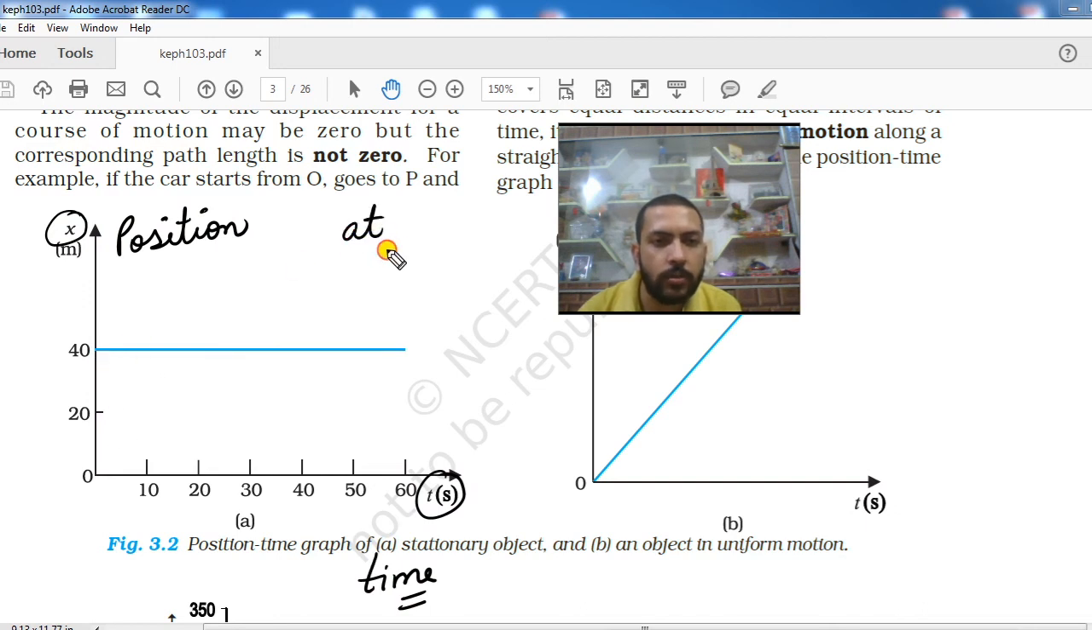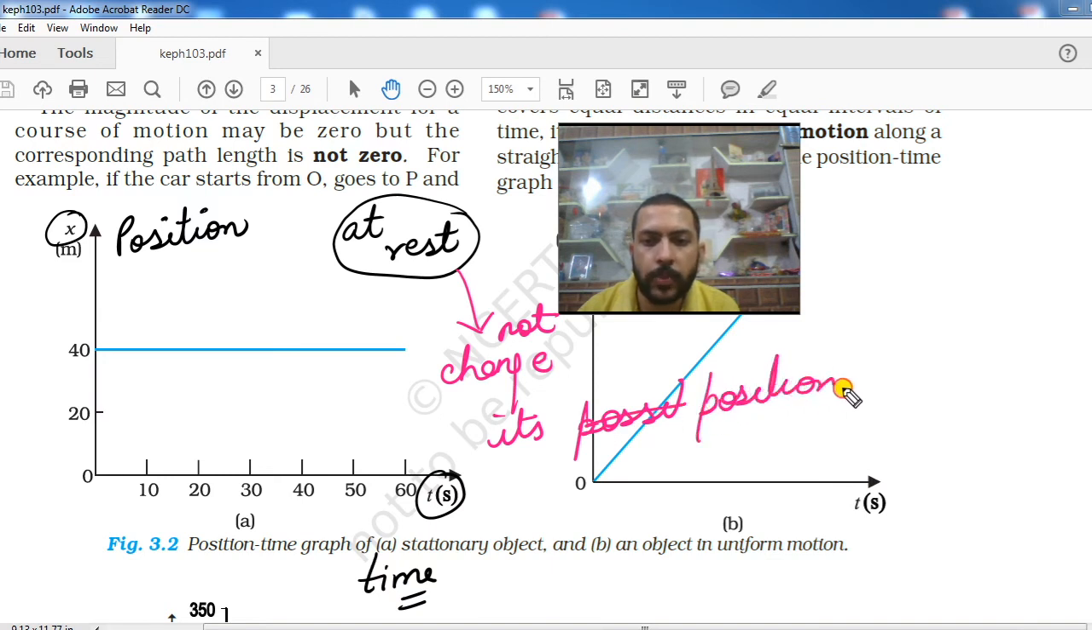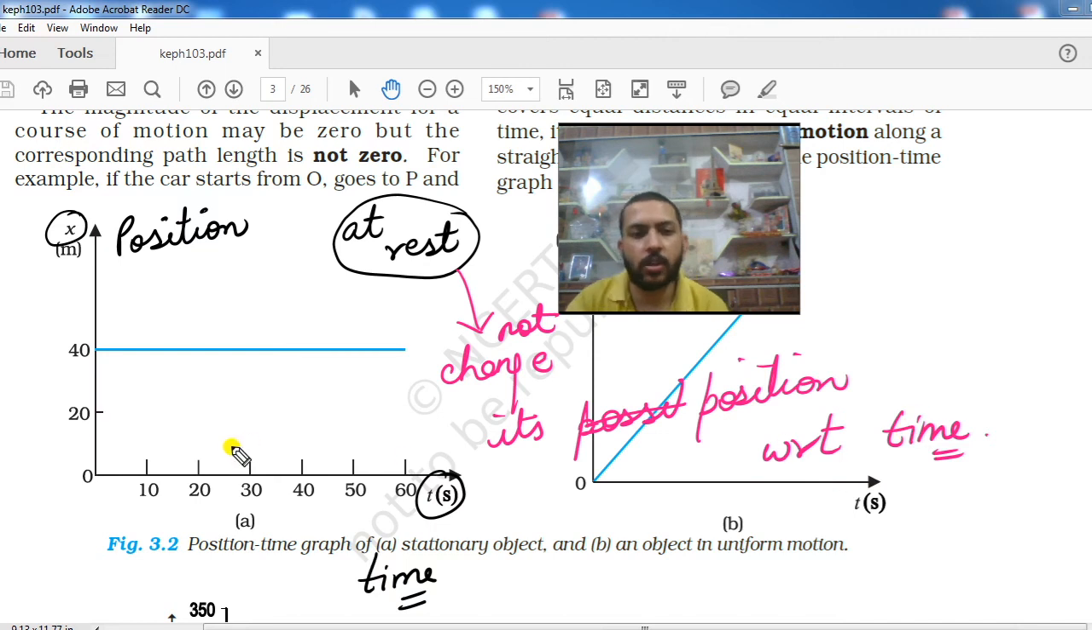Now you can see, if we are drawing a graph for a body which is at rest, then what can you say about it? If a body is at rest, it will not change its position with respect to time. That means whatever time is, the position of the body will remain the same. It is not going to change, right?